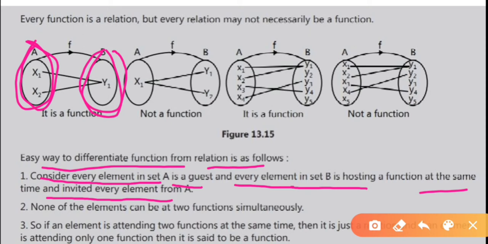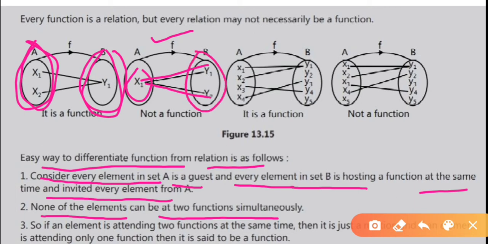And second one, none of the elements can be at two functions simultaneously. In the second diagram we have seen that x1, an element of set A, has two images simultaneously in set B. Therefore, it is not a function.